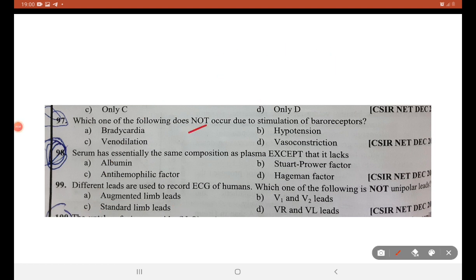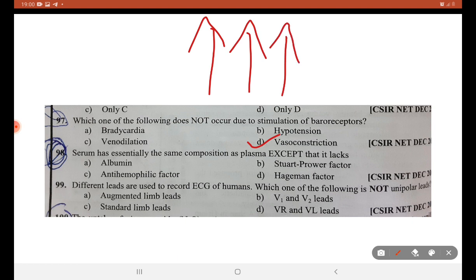Which one of the following conditions does not occur due to stimulation of baroreceptors? That is vasoconstriction. It's a condition that does not occur due to baroreceptors. When the blood pressure is abnormally high, baroreceptors will function to reduce the blood pressure and bring it back to normal. So baroreceptors may have only a mild role in constriction.